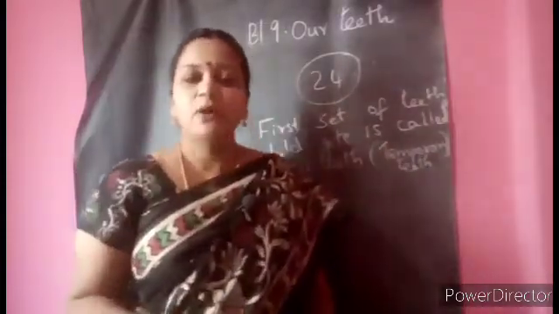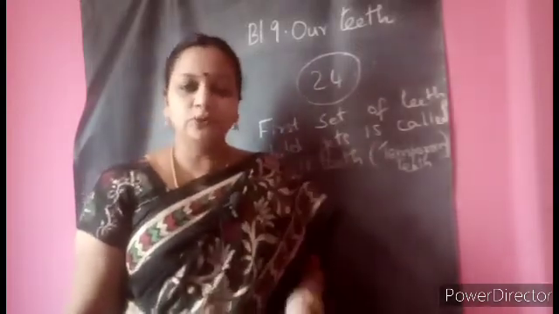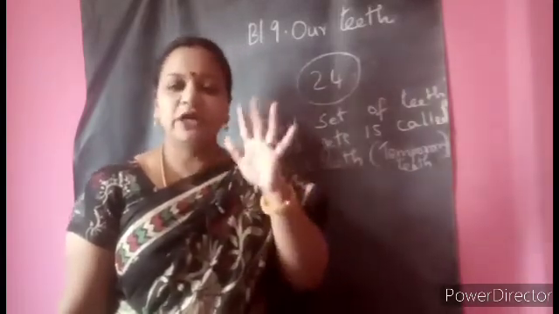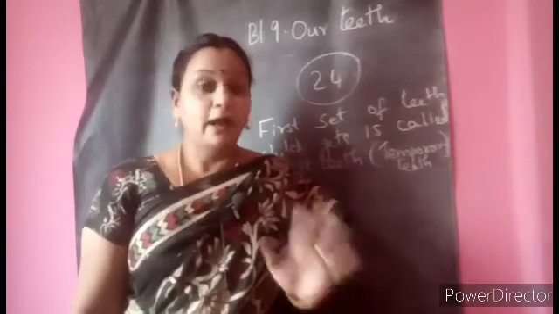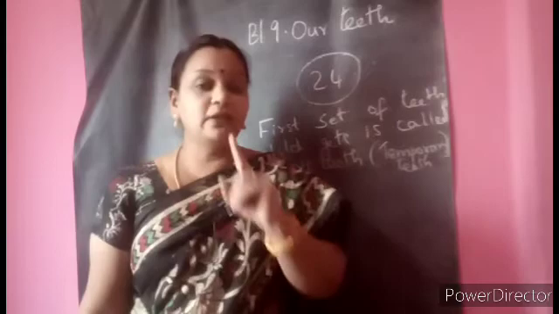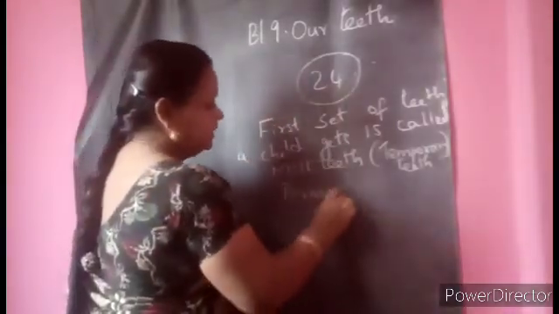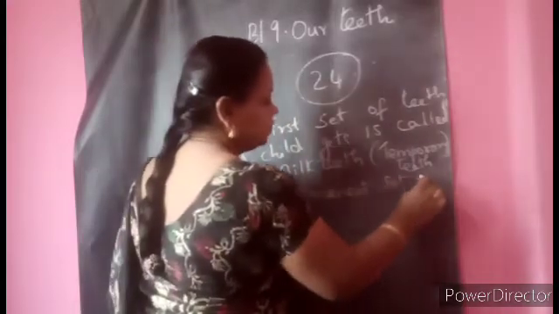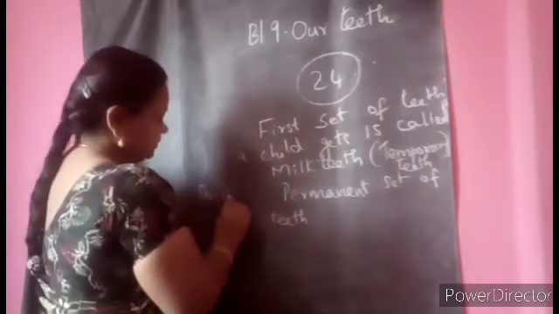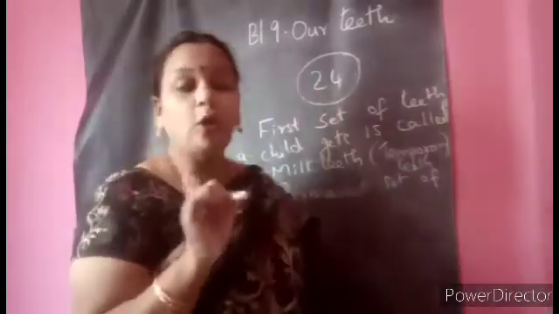Yes, that varies from one child to another. Generally, 24 teeth will be there in the milk teeth. Then, as I told you, slowly from 7 years, one by one, all these 24 will start falling. But you don't need to worry about that. One more set will replace them. That is the permanent set of teeth. An adult has a permanent set of teeth that cannot be replaced.